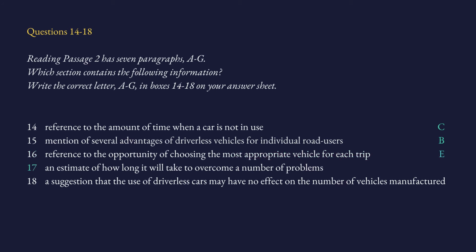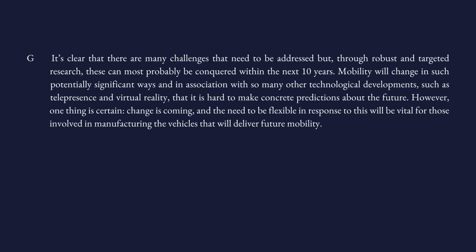Number 17, an estimate of how long it will take to overcome a number of problems. What are the keywords? Estimate, how long, which basically means time. Overcome is clearly a keyword. And problems, let's look for them. Now, the answer is in paragraph G.